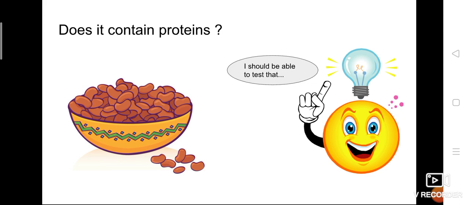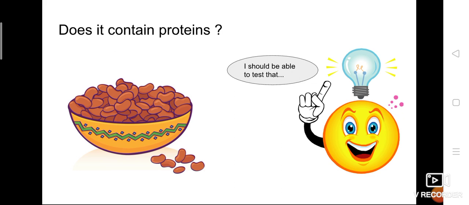Okay, let's see. A bowl of pulses is kept in front of you and you are asked whether it contains proteins or not. But now you have an idea, right? Because I talked about carbohydrates. If I keep potatoes in front of you on a plate and ask whether it contains carbohydrates or not, at that time you didn't know how to analyze that, but now you get an idea.